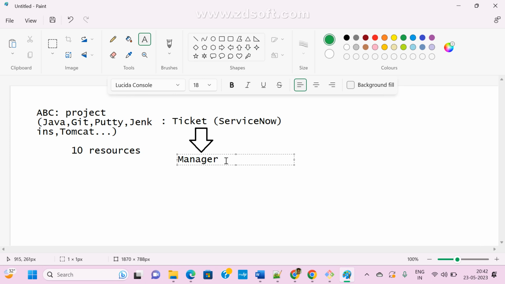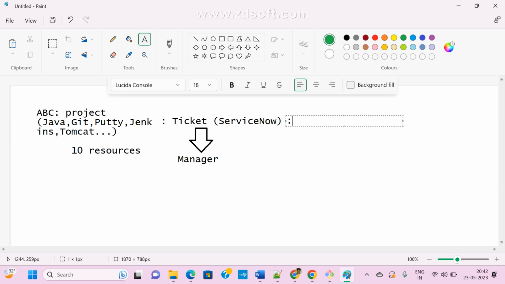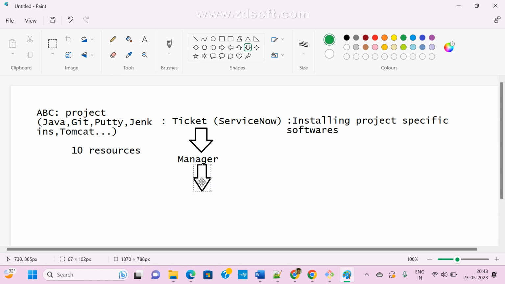Just assume I am one resource and I raised one ticket for installing project-specific softwares. This is my title and all. I am just creating one ServiceNow ticket. If I submit this ticket, it goes to your manager and the manager will approve. Once the manager approves, the ticket goes to the IT team.